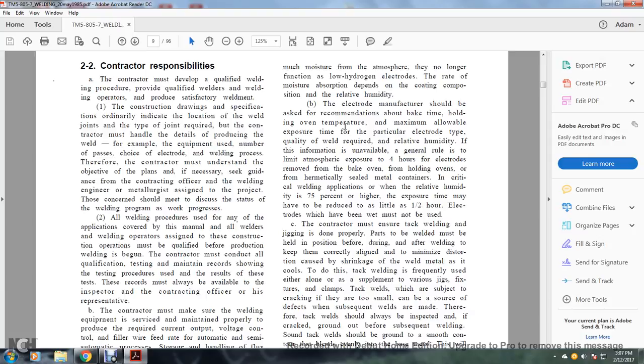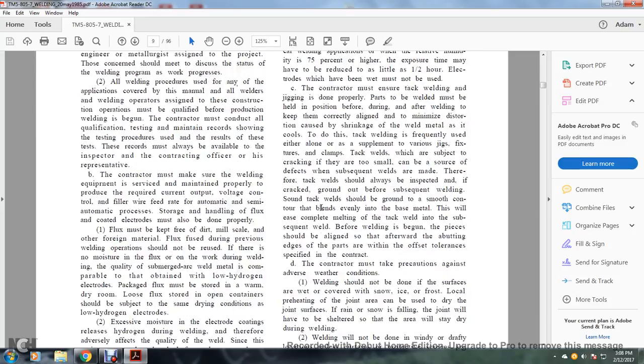B. The electrode manufacturer should be asked for the recommendation for the bake time and the holding over temperature, the maximum allowable exposure time with the particular electrode type, quality of the welds required relative to the humidity. If the information is unavailable, the general rules limit atmosphere exposure to 4 hours for the electrode, removed from the baking or hold ovens and hermetically sealed metal containers. For critical welding applications or when the relative humidity is 75% or higher, the exposure time may have to be reduced to as little as 1.5 hours. The electrodes which have been wet must not be used.